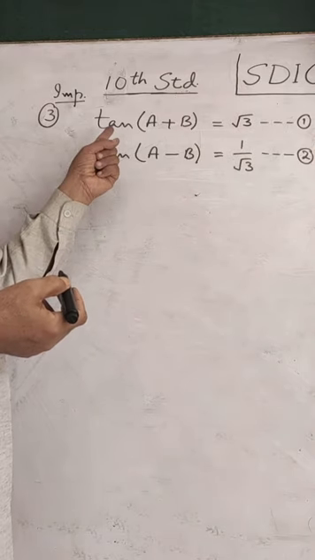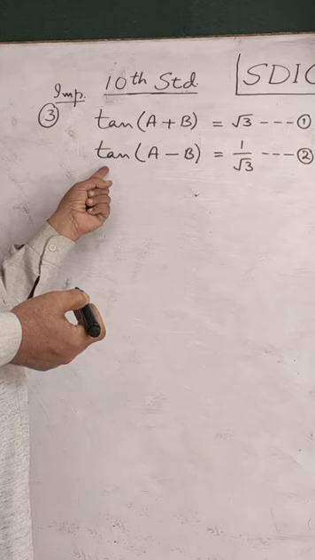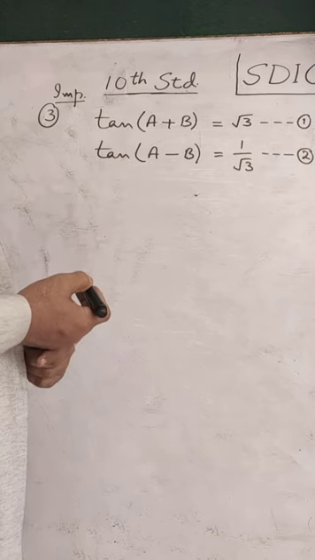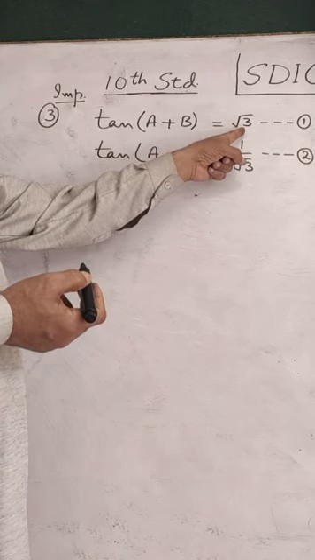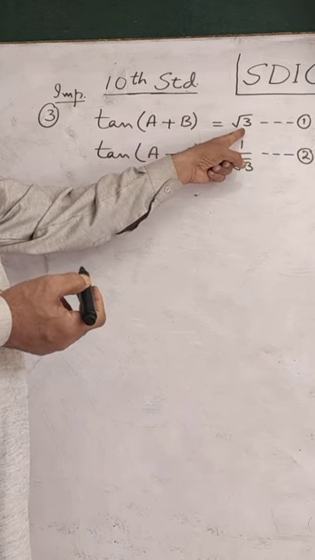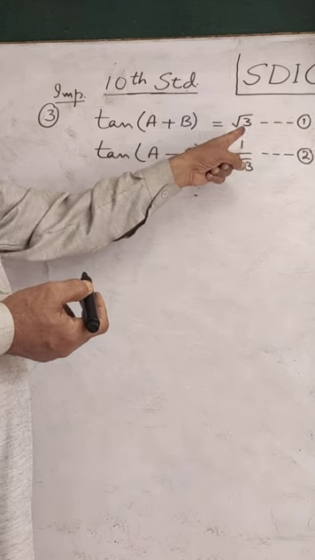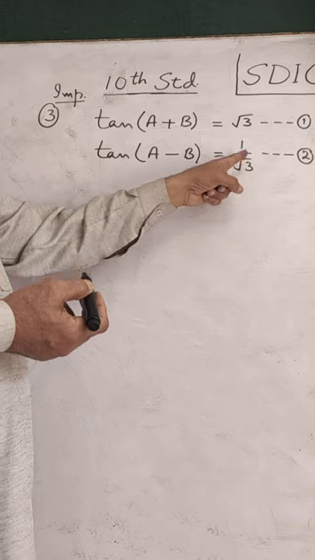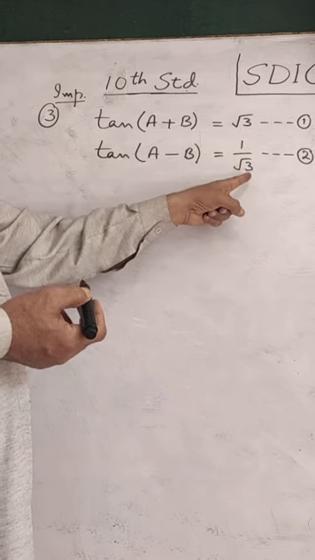So what shall we do? We'll try to remove this tan trigonometric ratio from this statement. To do that, you have to use the table again and find in the table this root 3 and 1 by root 3. You have root 3 at 2 places, you have 1 by root 3 also at 2 places.